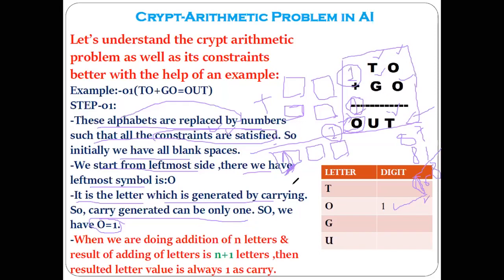Yes, sir. So the same thing I have written here in the form of rules. This is very important. When we are adding n letters and the result of adding these letters is n plus 1 letters. Correct? When you are adding n letters, for example 2 letters, and the result of adding these letters is n plus 1, 2 plus 1, that is 3.